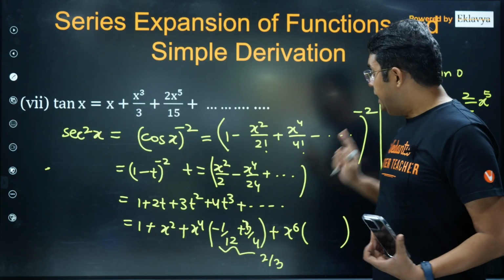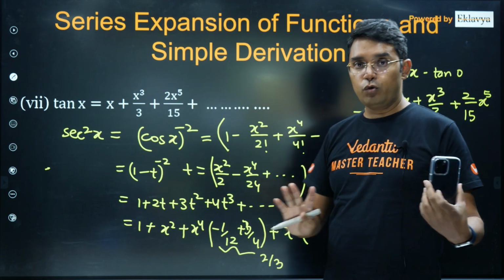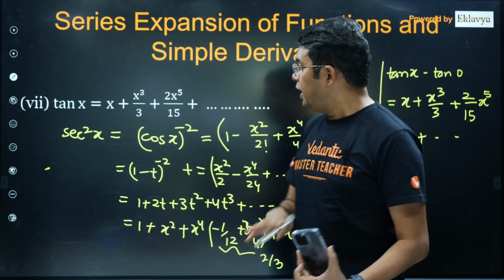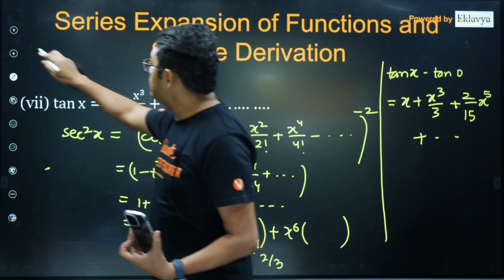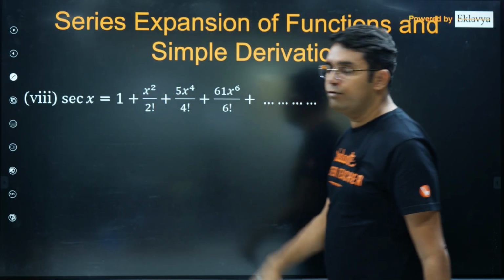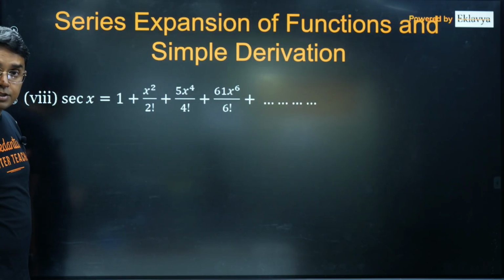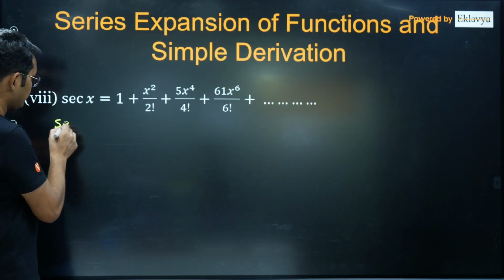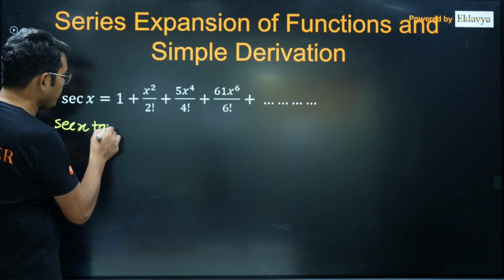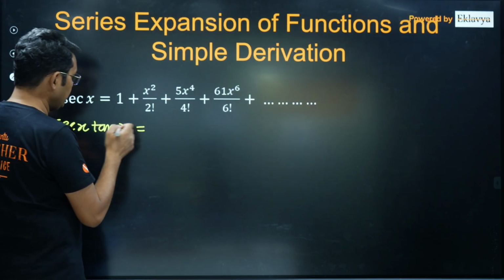But other than integration, you needed binomial expansion, you needed the expansion of cos x. So that is the minimum we should know, and based on that you can derive the expansion of tan x, and similarly the others also, like secant x if you need. For secant x also the idea is the same. You think of its differentiation, which is I think secant x into tan x. Secant x into tan x is the differentiation of this,